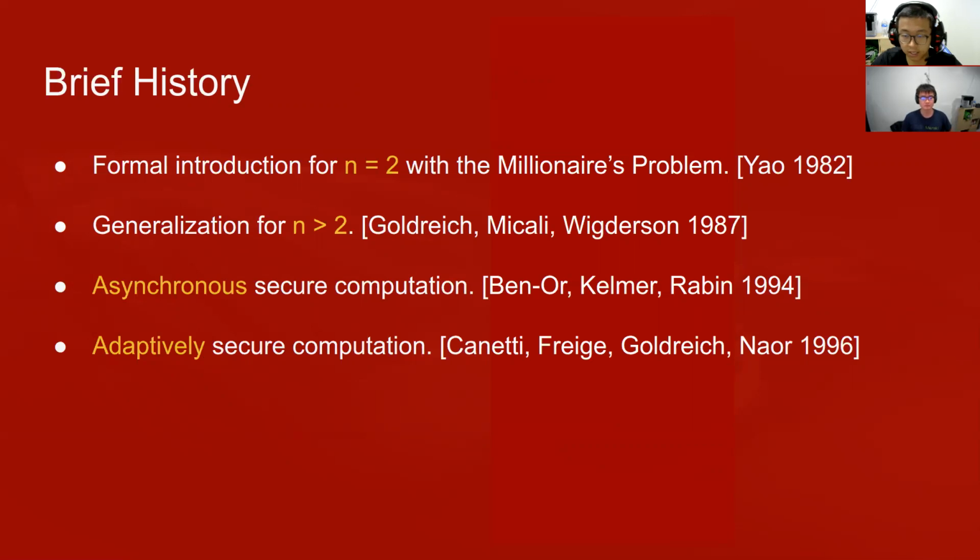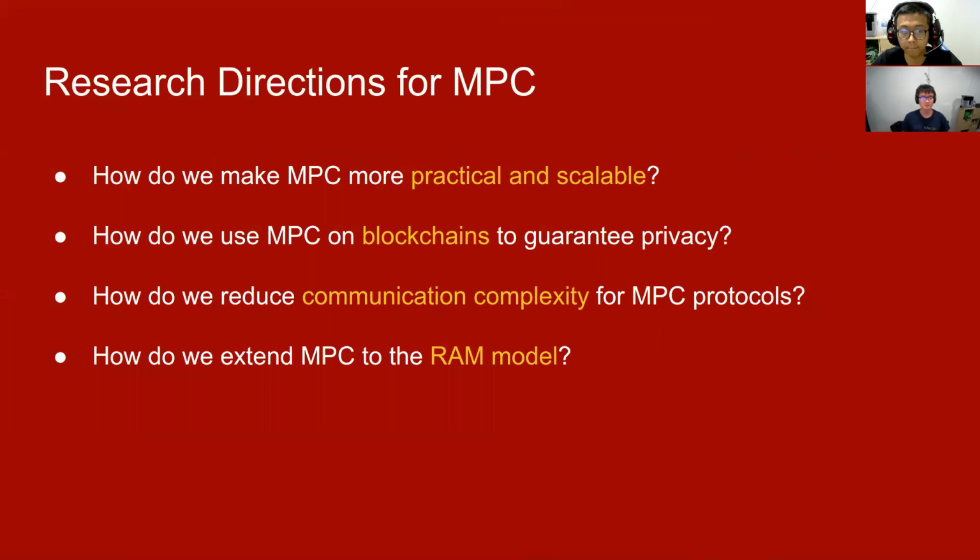And then in the 1990s, researchers started looking at different models and assumptions on top of the original MPC protocols. For example, some looked at asynchronous adversaries, meaning that they could intentionally delay network responses so as to slow things down. And also some considered adaptive adversaries that choose corrupt parties every round for any MPC model. These are some of the older research directions. And now we identified some more recent research topics. We mainly identified 4 of these, and we'll go into detail for each.